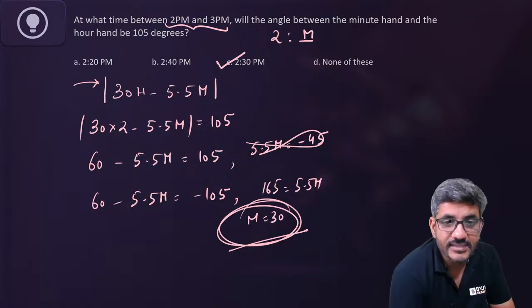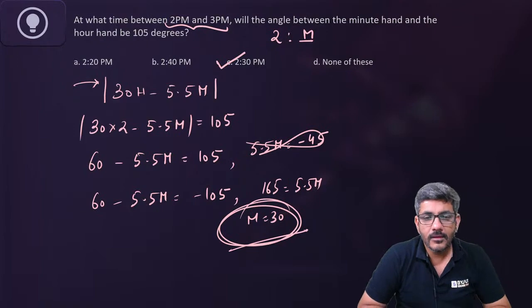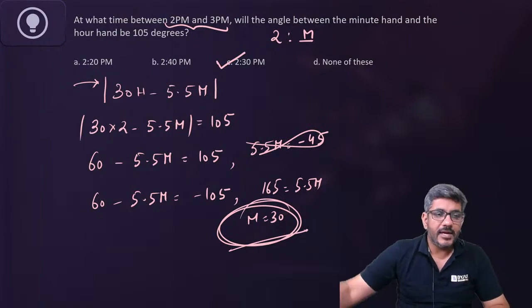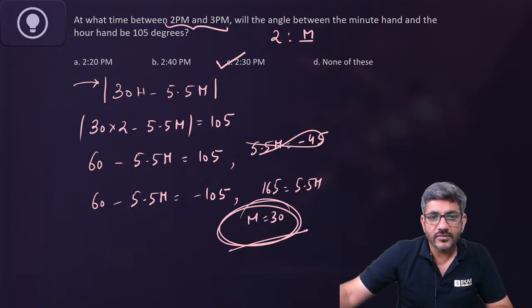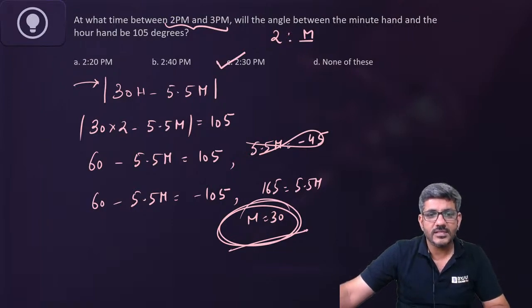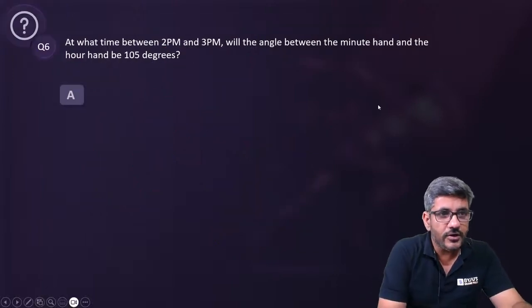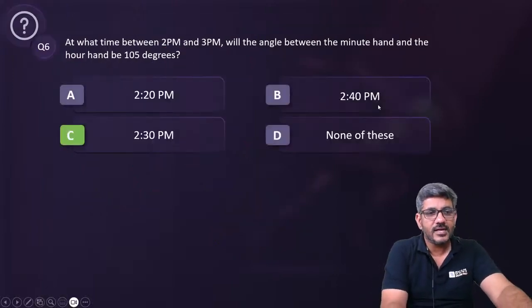Any question, guys, that anyone could not understand here? किसी को कोई doubt आ रहा हो इसमें? 2:30 is the time at which the angle between the two hands will be 105 degrees. Nobita, Nidhi, Pratham, Shivam, काफी लोगों ने इसका ठीक आंसर दिया था. Kota, Vessel, they all had given the right answer for this question. That's very good, guys. I'll move ahead now. 6 का आंसर C आ गया.